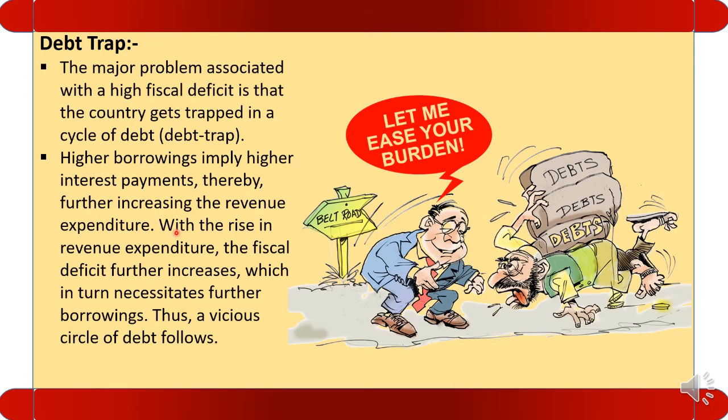So with the rise in revenue expenditure, the fiscal deficit further increases. Because fiscal deficit means what? Total expenditure. When the revenue expenditure increases, definitely the fiscal deficit will also increase, which in turn necessitates further borrowings. More and more money the country will take, so that this increased obligation should be met out. Thus, a vicious circle of debt follows. So in short, we can say the implication is debt trap of revenue deficit and debt trap of fiscal deficit, both at the same time.